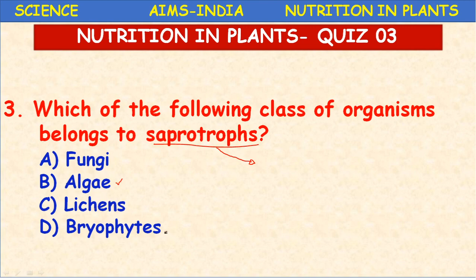And the bryophytes are a group of plants that are also green in color. They can undergo photosynthesis. So here the saprotroph is fungi.